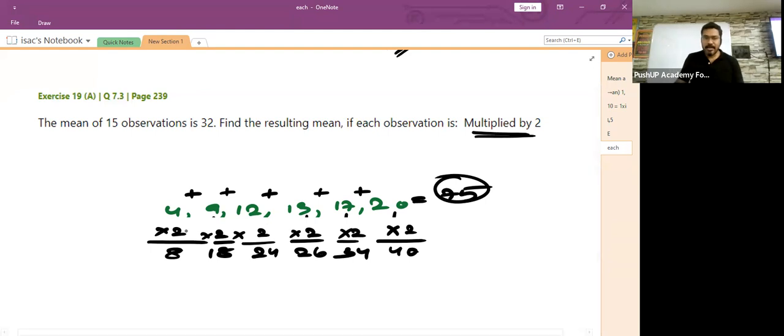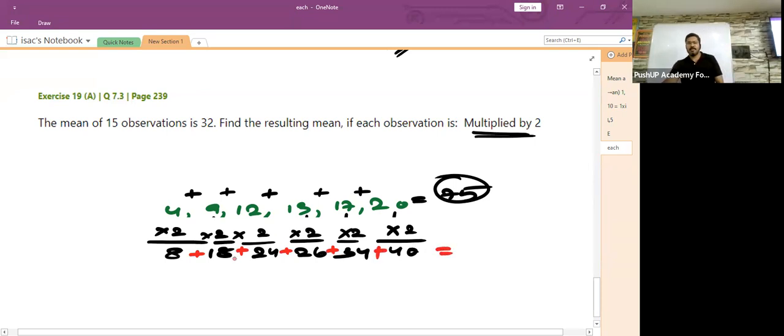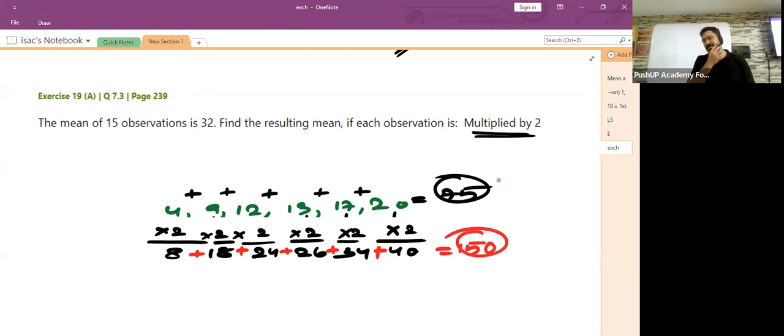Now, I would like you to find the sum of all these new observations after each observation is multiplied by 2. The new one: 26, 50, 76, 110, and 150. You all agree with this? The new sum of all the observations will be what?